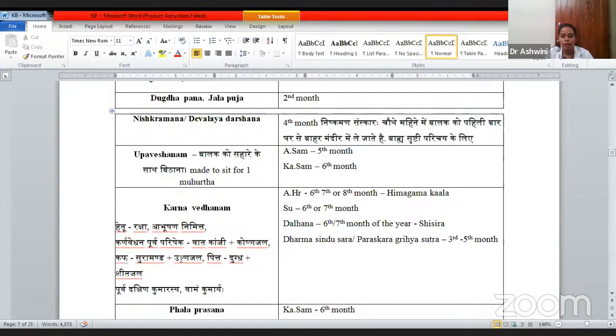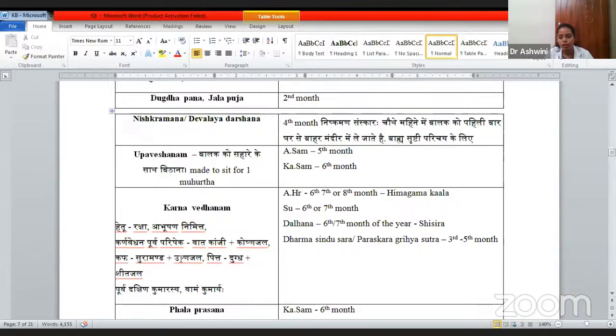Himagama Kala he has told. Sushruta has told 6th to 7th month. Dalhana has mentioned, especially in the Shishira Rutu, you are supposed to perform. Okay, 6th or 7th month of the year, or preferably in the Shishira Rutu.